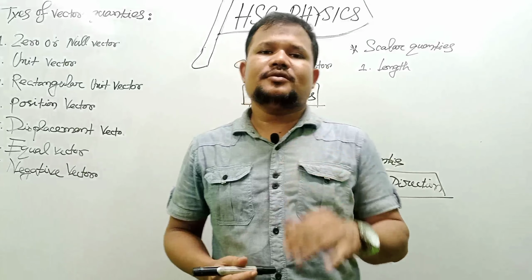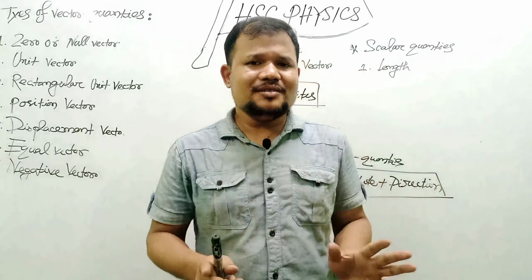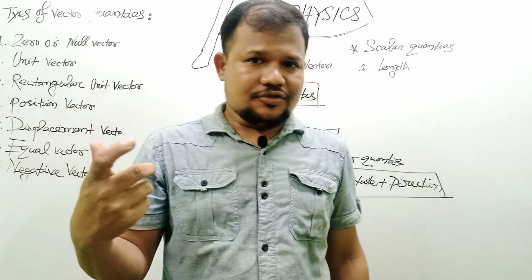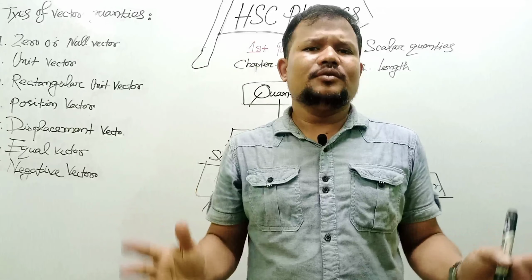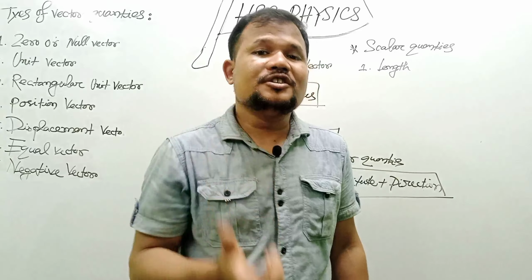Because to represent the length, you only need its magnitude. There is no need for direction. Suppose you ask someone, what is the length of a tree? Anyone will just give you the answer: the length of the tree is 10 meters or 20 meters.